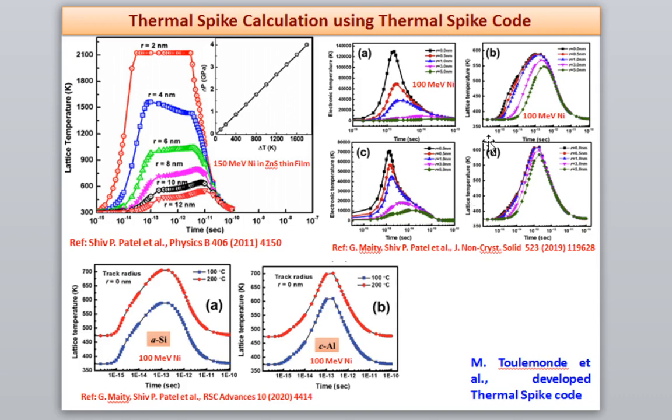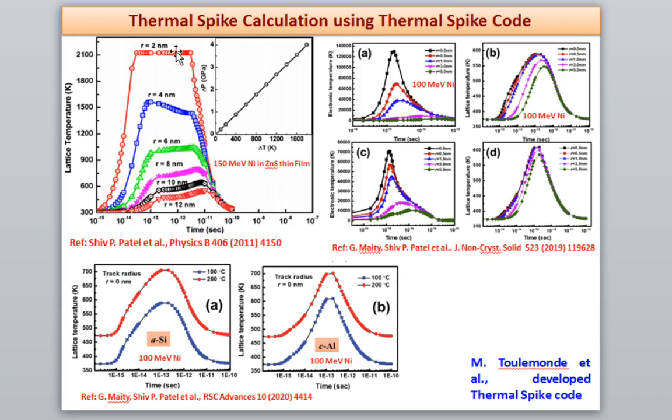For the zero track radius, the electronic temperature is 120 thousand Kelvin, while the lattice temperature is only 600 Kelvin. So the electronic temperature is transferred to the lattice temperature through electron-phonon coupling. If this lattice temperature is enough to melt the target material, then a molten zone will be created. If it is not enough to melt the target material, then a molten zone will not be created, and if a molten zone is not created, then pressure will not be generated.